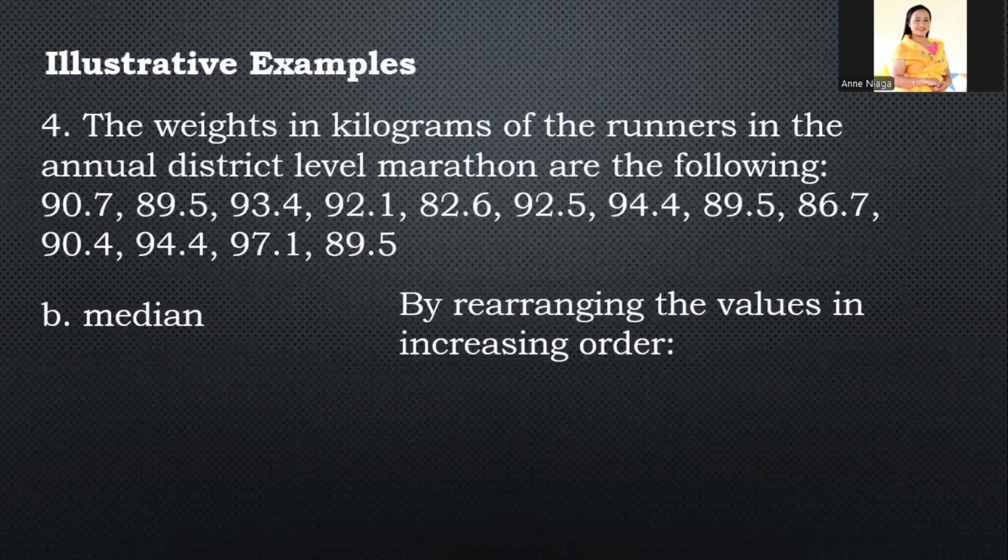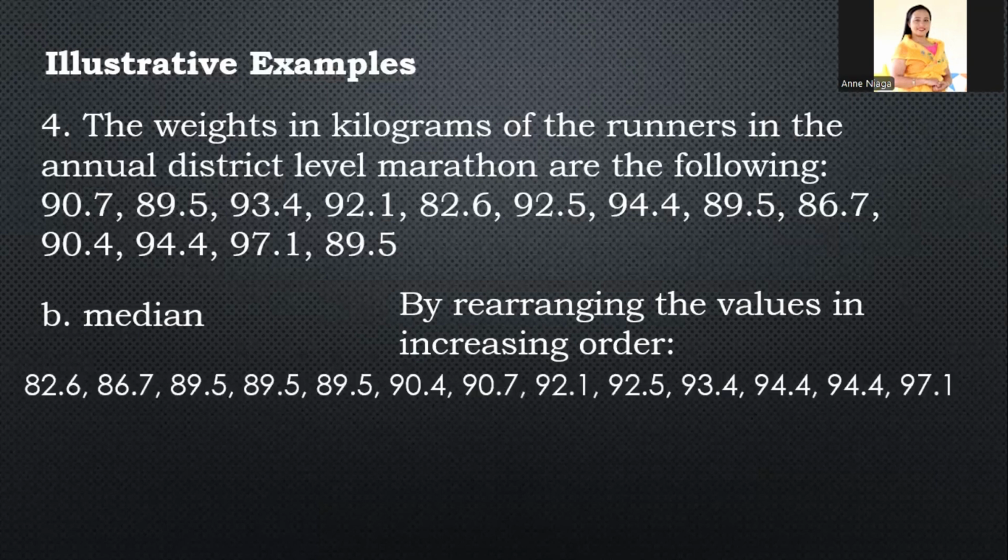Okay, next. Median. By rearranging the values in increasing order, from the lowest to the highest, we can find the median. This is the arrangement. The lowest is 82.6, and the highest is 97.1. We count to be sure how many data values there are: 1, 2, 3, 4, 5, 6, 7, 8, 9, 10, 11, 12, 13. So 13 is odd or even? Very good, it is an odd number.